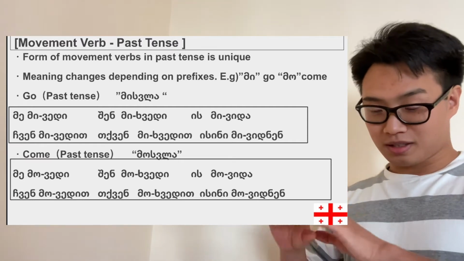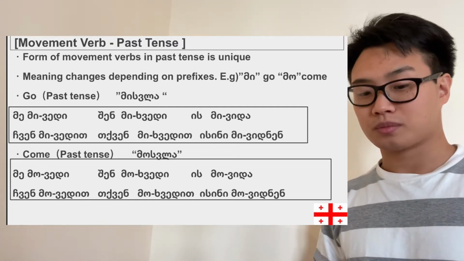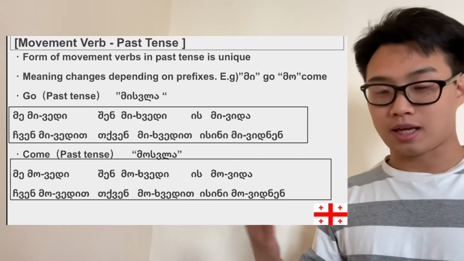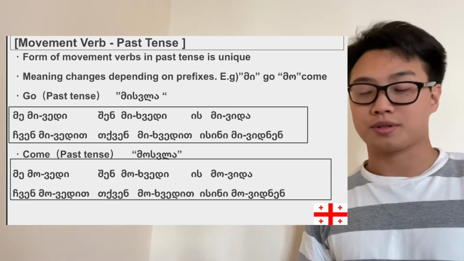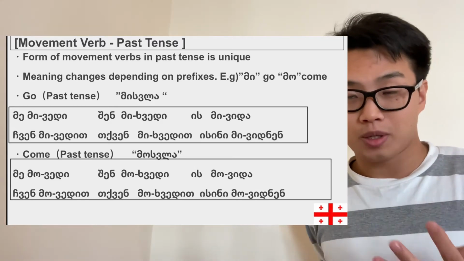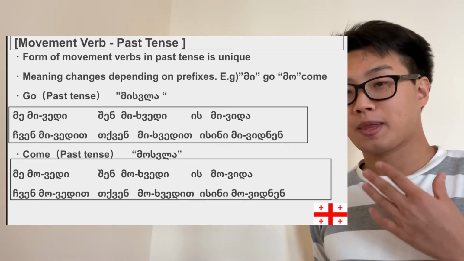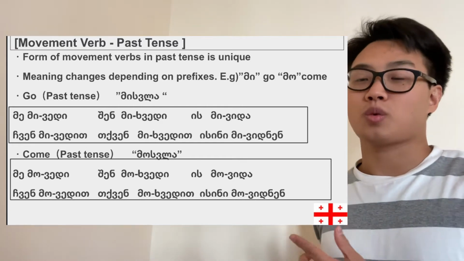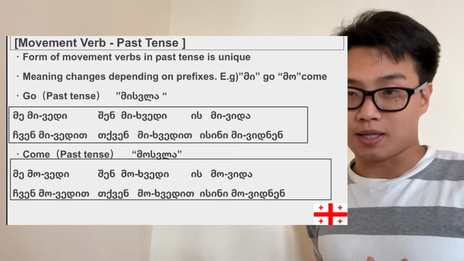Let's just go through the conjugation patterns for go in the past tense and come in the past tense, went and came, right? So how does it conjugate according to the persons? For the first person singular form, if we want to say I went, in Georgian it will be me mivedi. And for the past tense as well, the prefix for the movement verbs is very important.